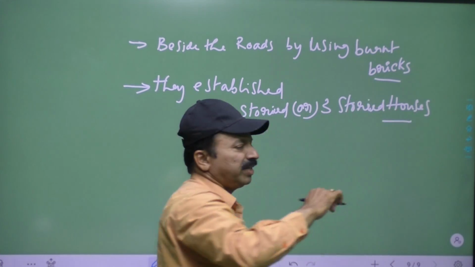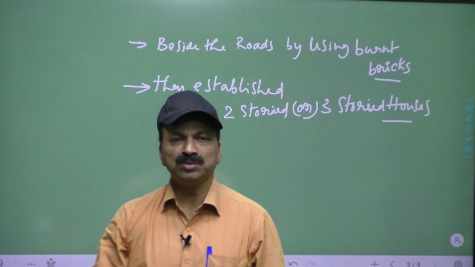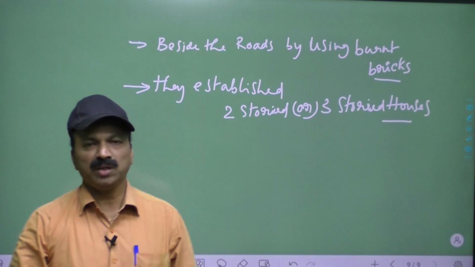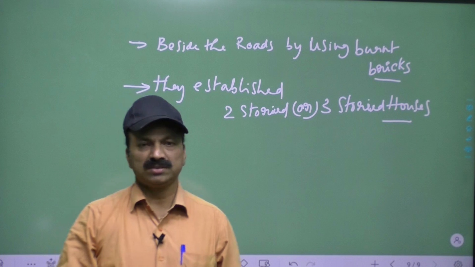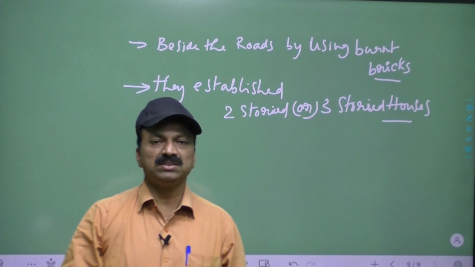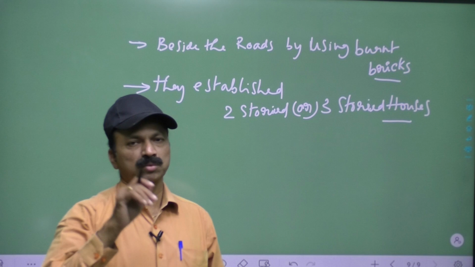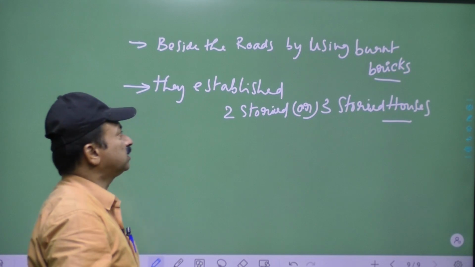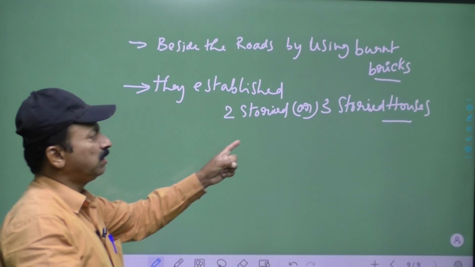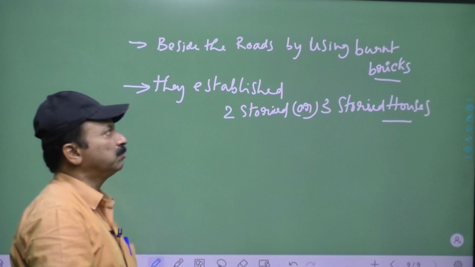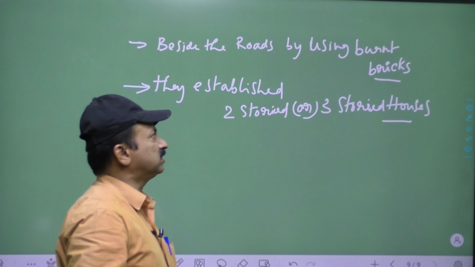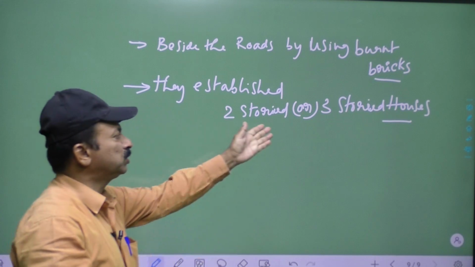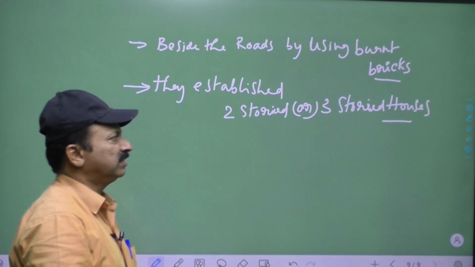We can see two-story or three-story buildings in town areas only, not in the villages. That's why it is called urban civilization. We are calling this one urban civilization. That you have to remember. That is also one of the important points you have to know. Besides the roads, by using burnt bricks, they established two-storied and three-storied houses.